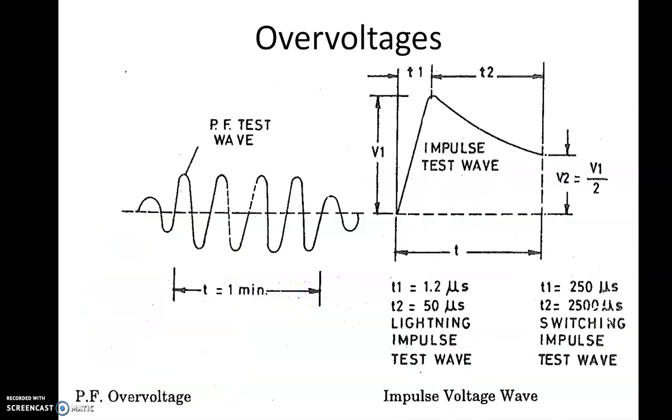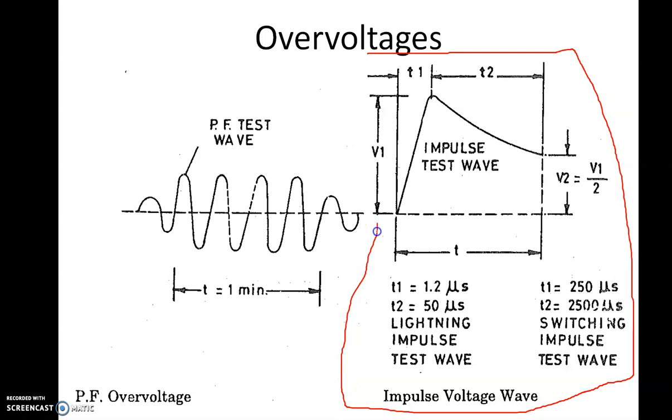Then we will see the impulse voltage wave. In order to study the insulation, or in order to design the insulation, we have to use some standard waveform, because in actual life, the lightning will be of different natures, different voltages and different frequencies. Based on the experience of power engineers over a long period of time, they have finalized that this particular waveform will be utilized for studying the insulation characteristics under an impulse.